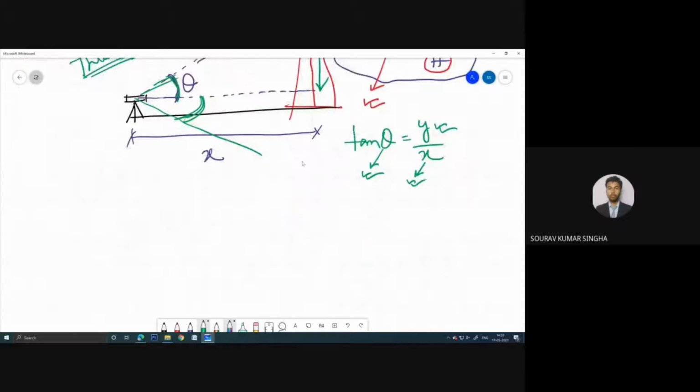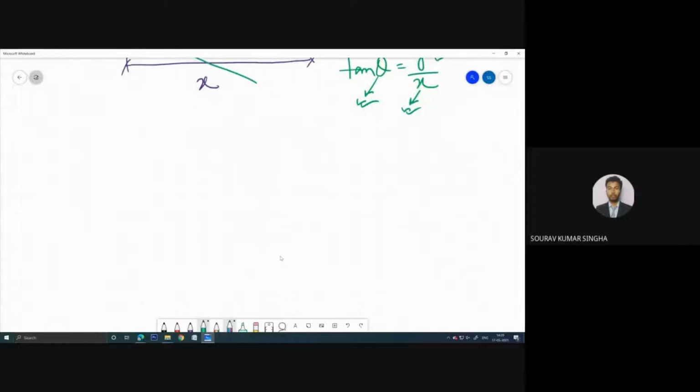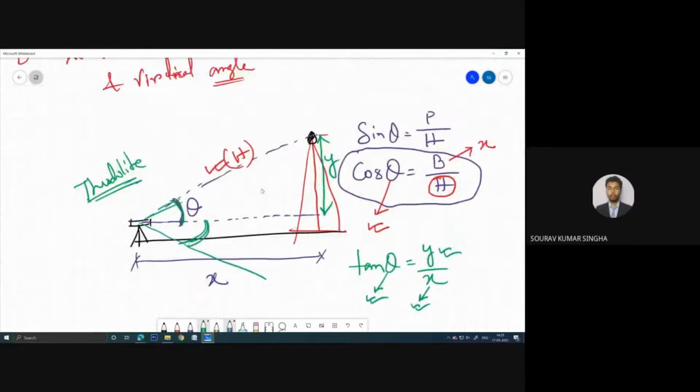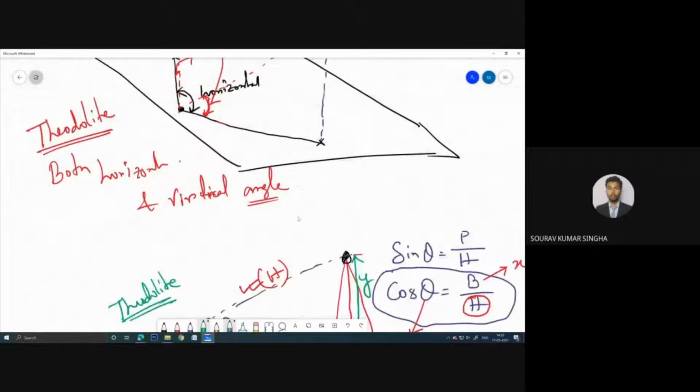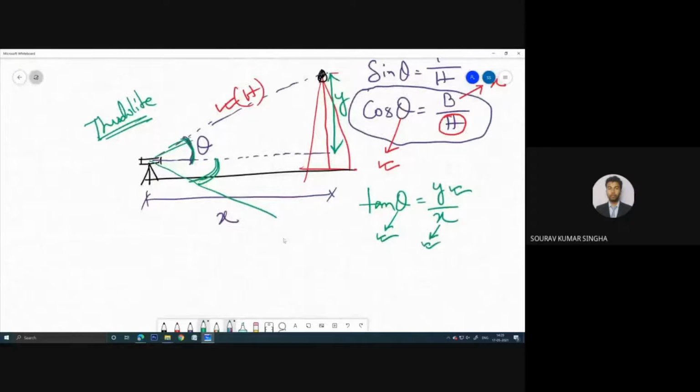Okay, now let's not make it very complicated, let us make it simple. Now I will first show you some photos or images of the instrument theodolite to make you comfortable understanding this. Till now what I have discussed, is it clear?